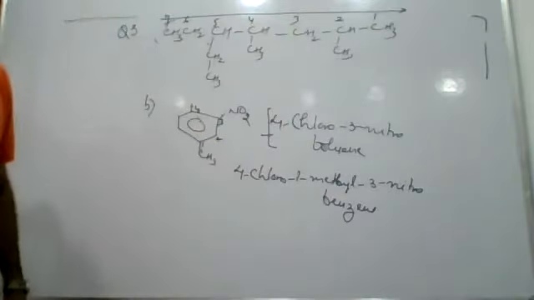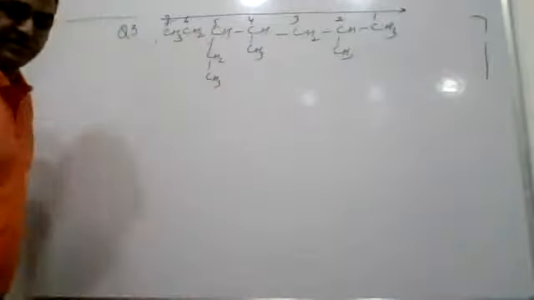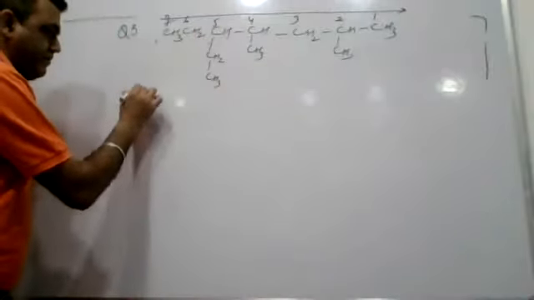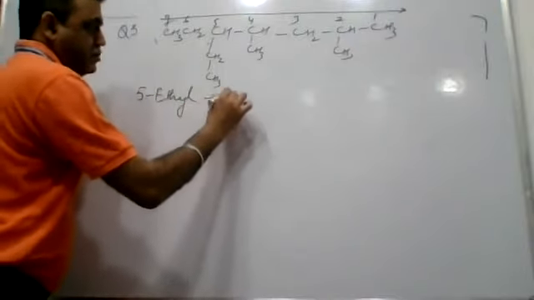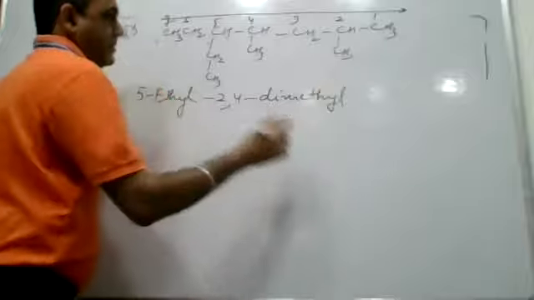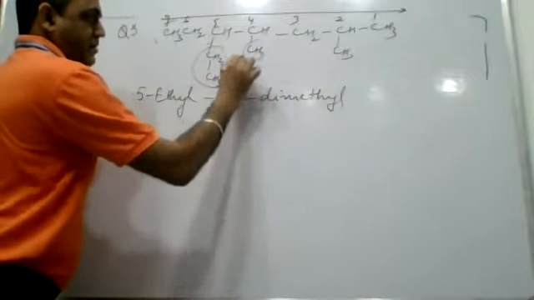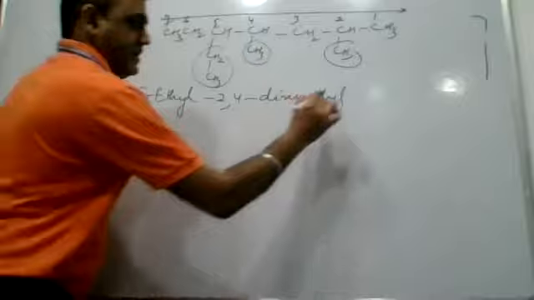This one. And groups are to be written in proper alphabetical order. The name will become 5-ethyl, 2,4-dimethyl: ethyl, methyl, methyl, and the longer chain contains 7 carbons, heptane.